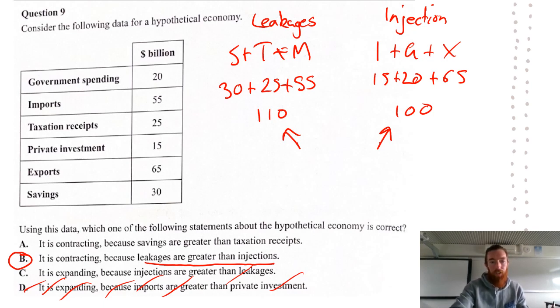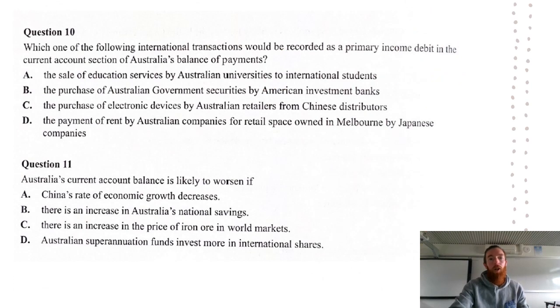All right, on to question 10. Which one of the following international transactions would be recorded as a primary income debit in the current account section of Australia's balance of payments? With this, we need to know a primary income debit. That's going to be things like interest repayments, salaries or wages going overseas, dividends, etc.